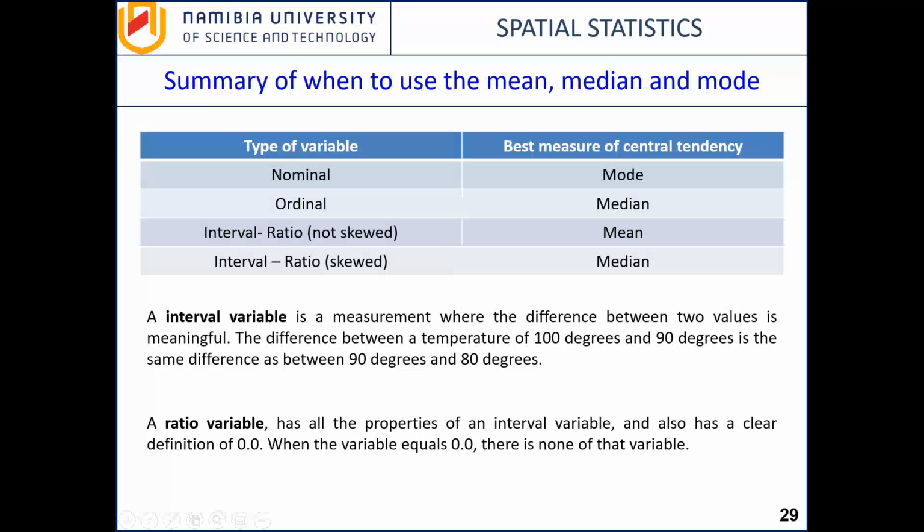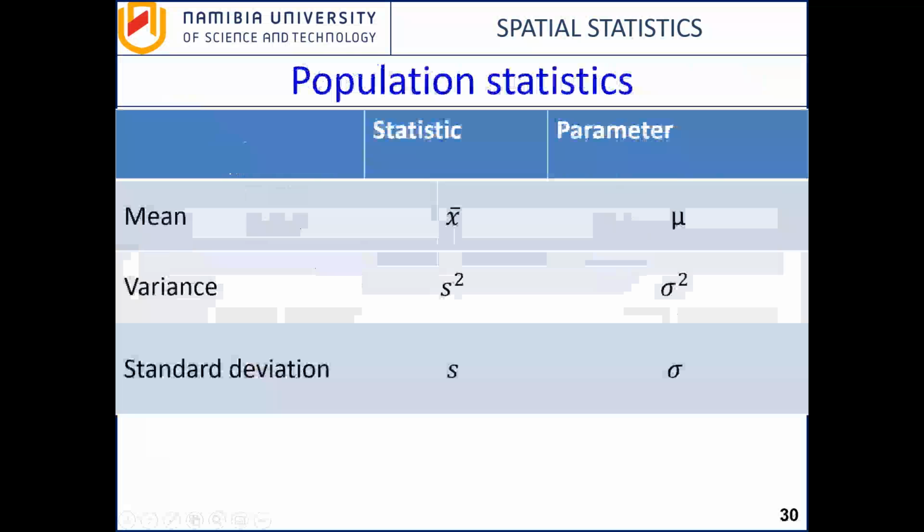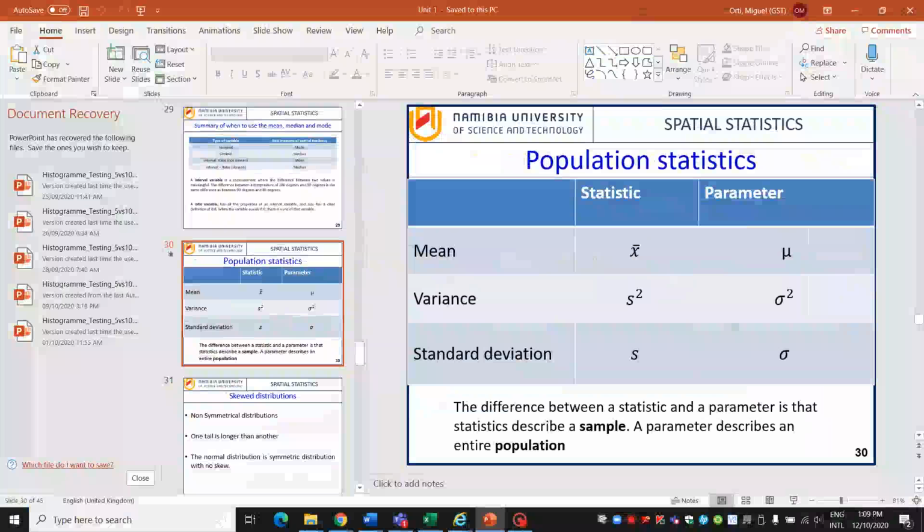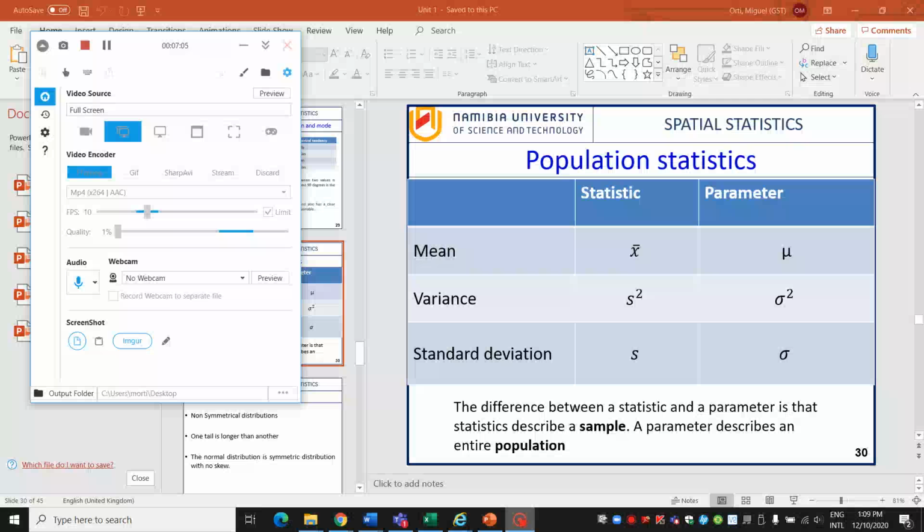Okay, so I think it's a good review of the types of variables. Remember: nominal, ordinal, and then interval, skewed or not skewed. Okay, let me check the time. 7 minutes. So let me stop this audio here and then we move into the next one.